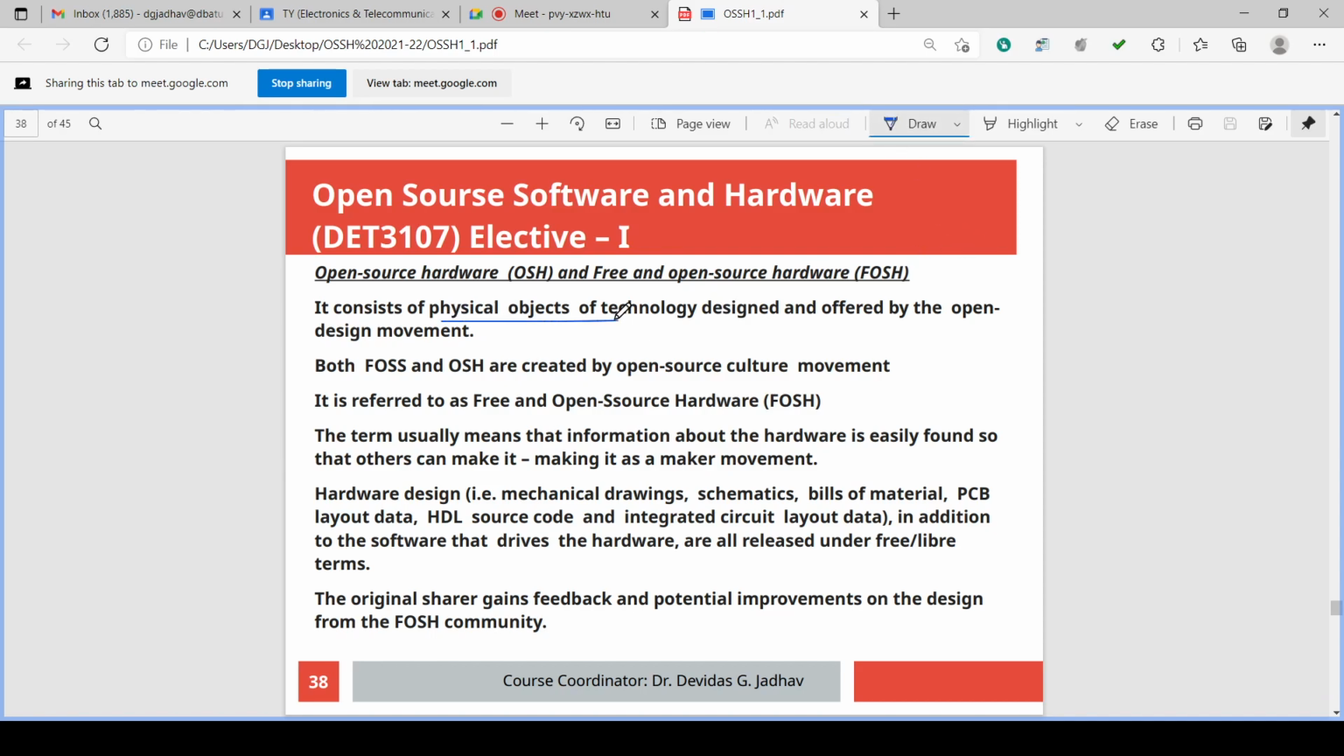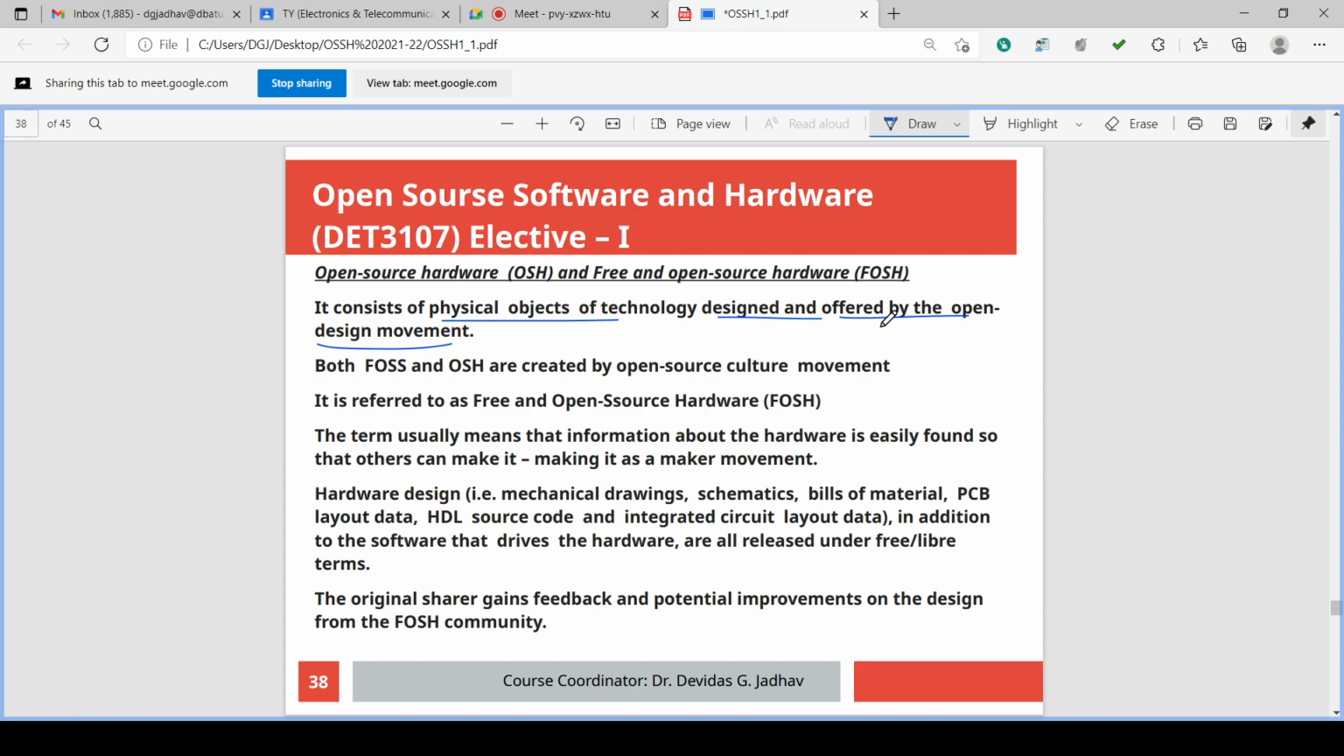It is a physical object of technology designed and offered by open design movement. Now the design is copyrighted, so it is owned by somebody and it can be purchased. Okay, its patent will be taken, can be registered. So it can be purchased.